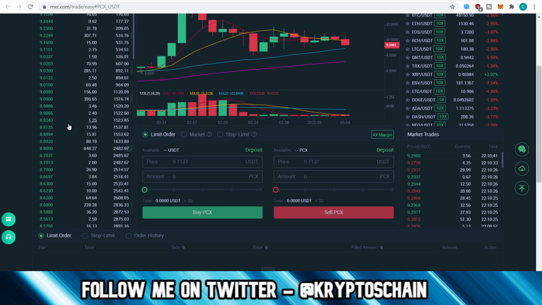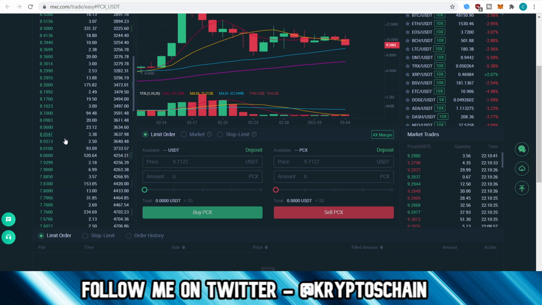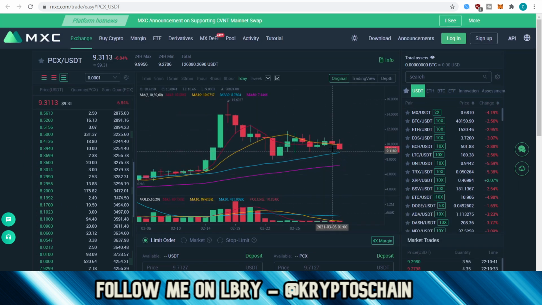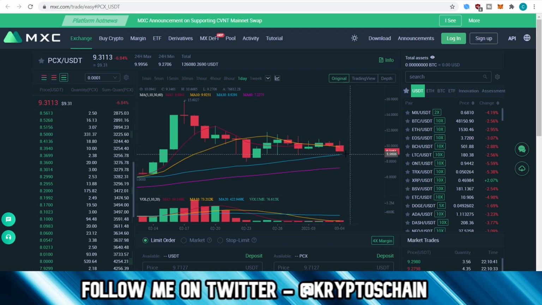And looking at this, it is quite thin. It is scary. People will need to sell 4,254 PCX just to get to 8, and more than that just to get below it. So we have to keep an eye out on this, because it is a bit worrisome. But like I said, as soon as they connect to Rococo, this worry should go away, because they'll be in the spotlight. More people find out about ChainX, and things should change.